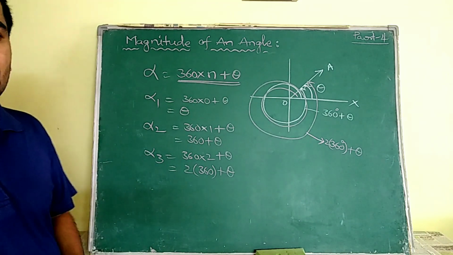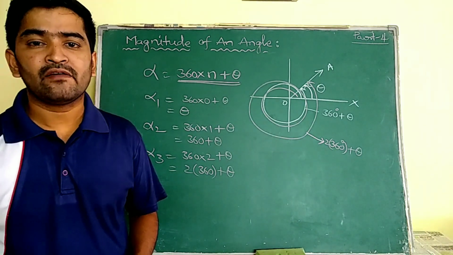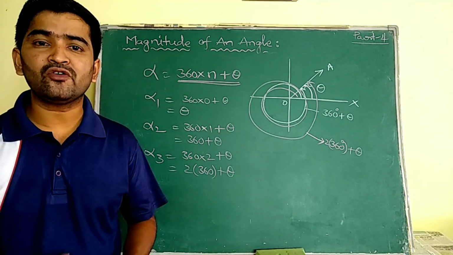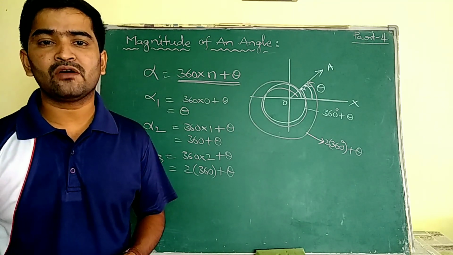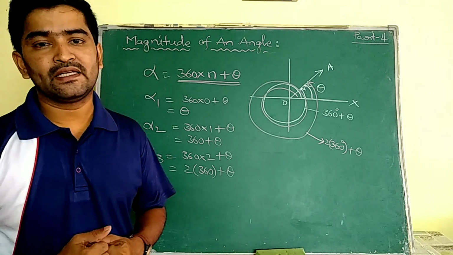Suppose I give you 520 degrees. Which quadrant does 520 degrees belong to? First we have to think that this is more than 360.